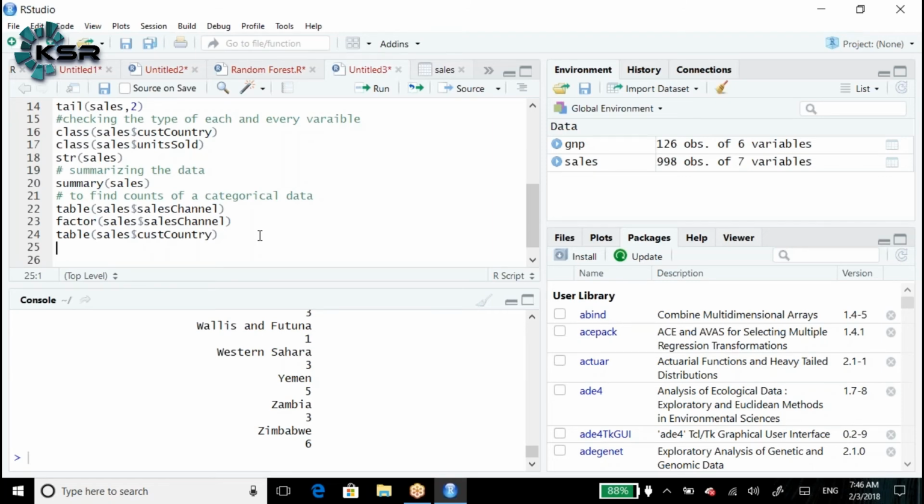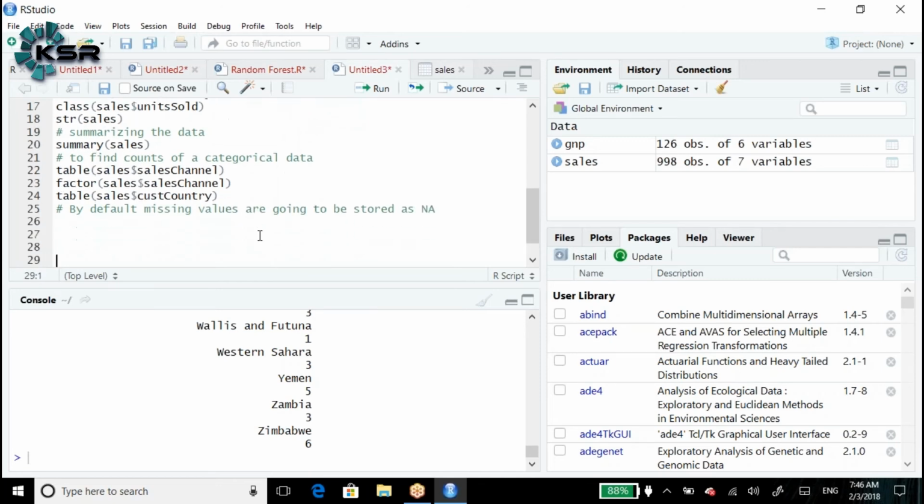The next thing is, are there any missing values in our data? By default, missing values are going to be stored in R as NA.